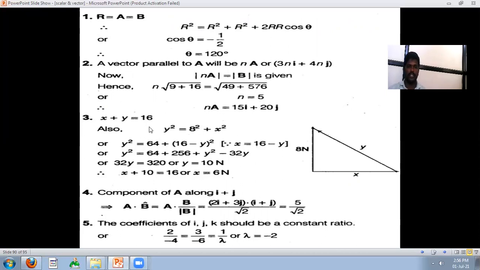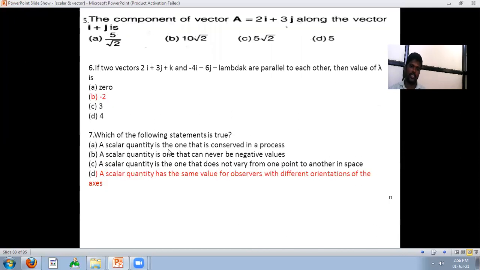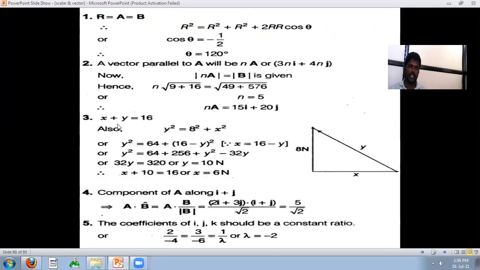Third problem: a is equal to 3 i cap plus 4 j, b bar is equal to 7 i plus 24 j. How to solve the problem? That is x plus y is equal to 16, y squared is equal to 8 squared plus x squared. That is how to calculate 6 Newton, by using Pythagoras theorem. How to calculate this force?